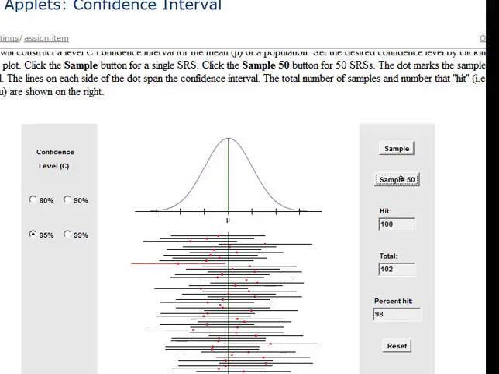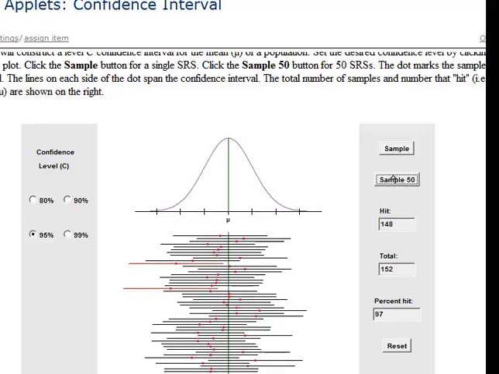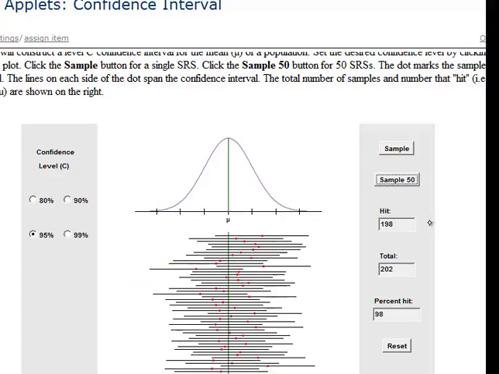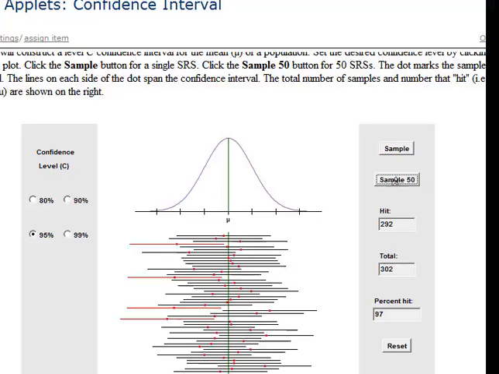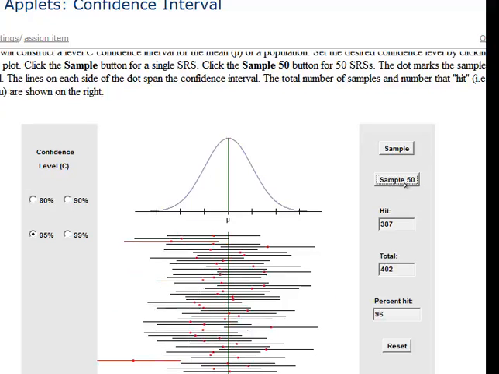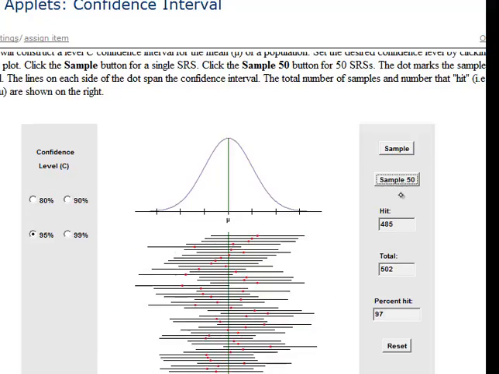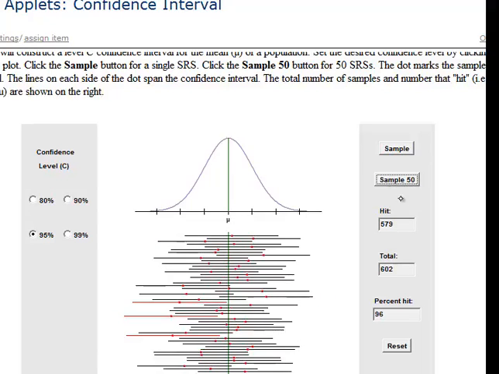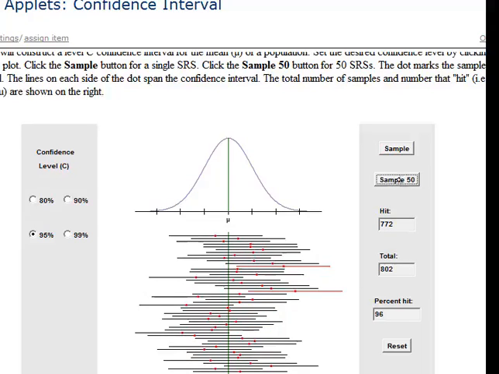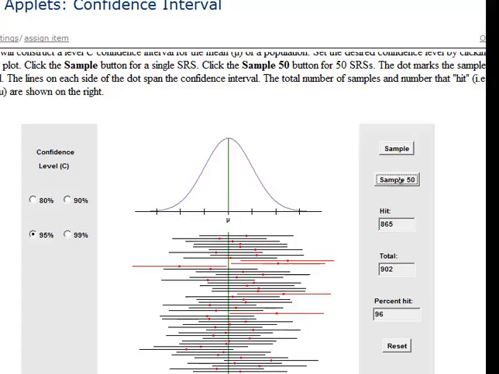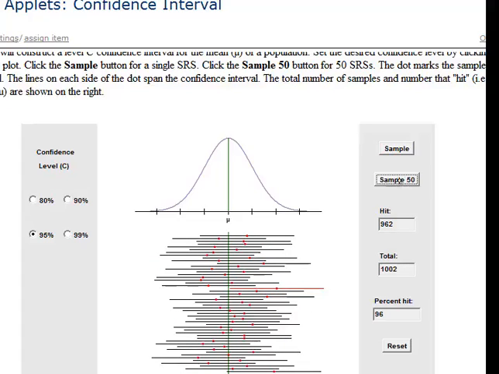Suppose I take another 50, and another 50, and another 50. I can keep doing this repeated sampling. I keep taking more and more samples, and notice what happens. The more samples I take, in the long run, approximately 95% of them are containing the true population parameter that I'm trying to estimate here.